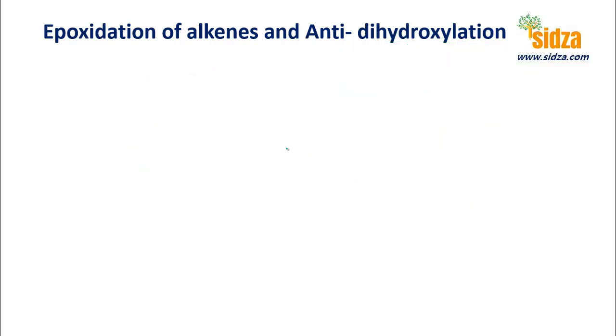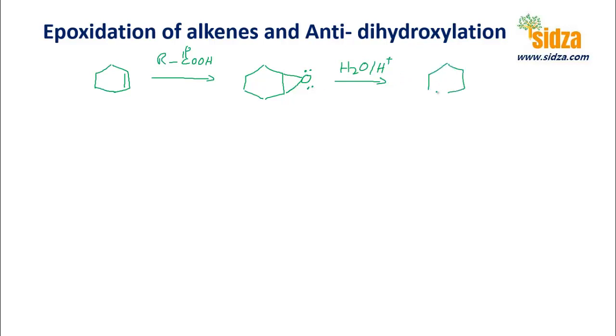So let's take one more example here. If you have a cycloalkene, and you first react it with the peroxyacid, you get an epoxide here, and then in the acidic medium, when you hydrolyze it, the epoxide opens up and you get two OH groups on the two carbon atoms.